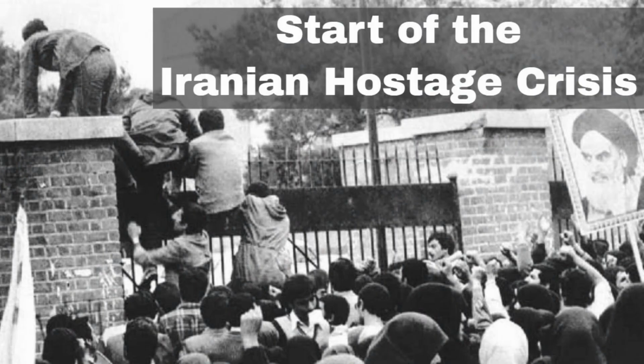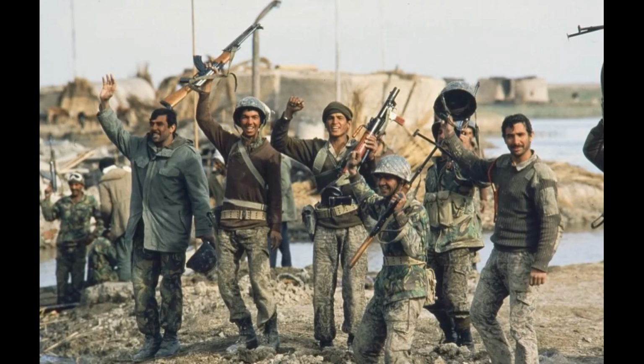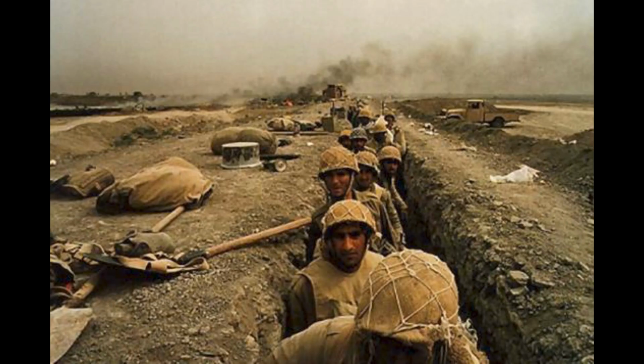In 1979, the Islamic Revolution overthrew the Shah, establishing the Islamic Republic under Ayatollah Khomeini. Iran cut ties with Israel, declaring it illegitimate, and relations with the US deteriorated. That November, Iranian students seized the US Embassy in Tehran, holding 52 Americans hostage for 444 days. In 1980, the US severed diplomatic relations with Iran, a break that persists today.